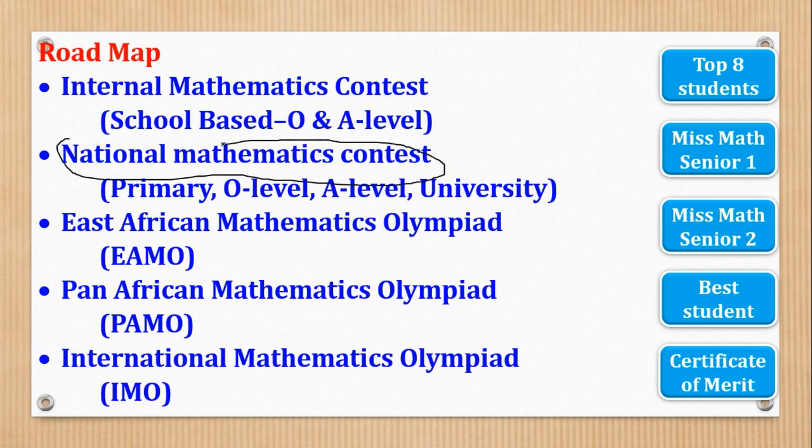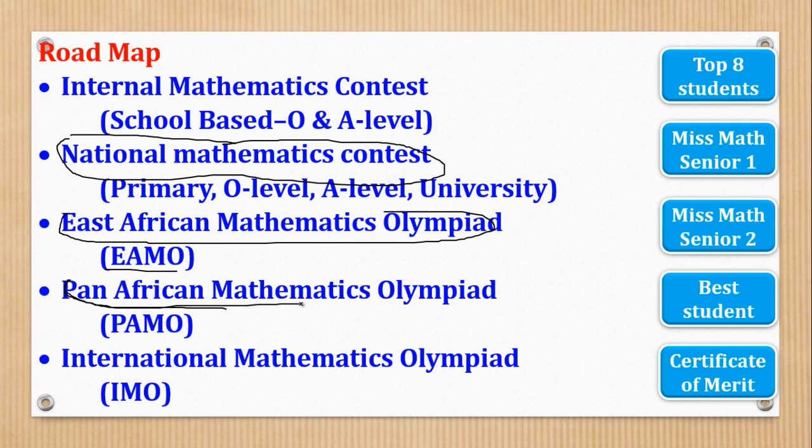I think you are aware that in Uganda, the Uganda Mathematical Society prepares national mathematics contests, of which the best students can represent the country in the East African Mathematics Olympiad, known as EAMO, and the Pan-African Mathematics Olympiad. In East African, you represent the country and compete with East African countries. In the Pan-African Olympiad, you compete with all African countries. Then in the International Mathematics Olympiad, they represent the country and compete with all countries of the world.